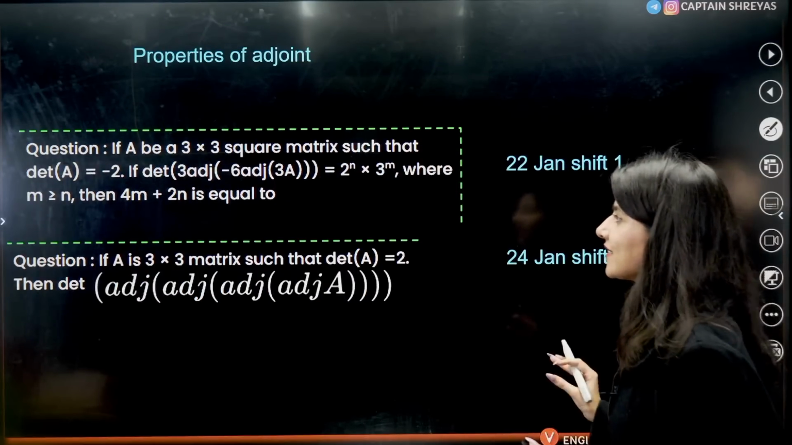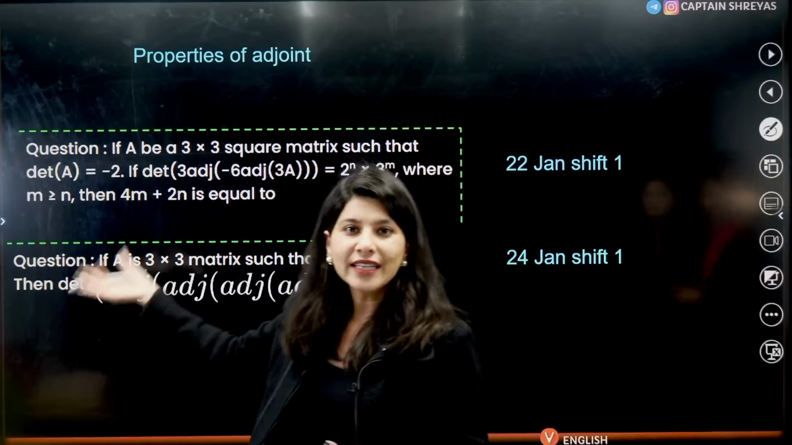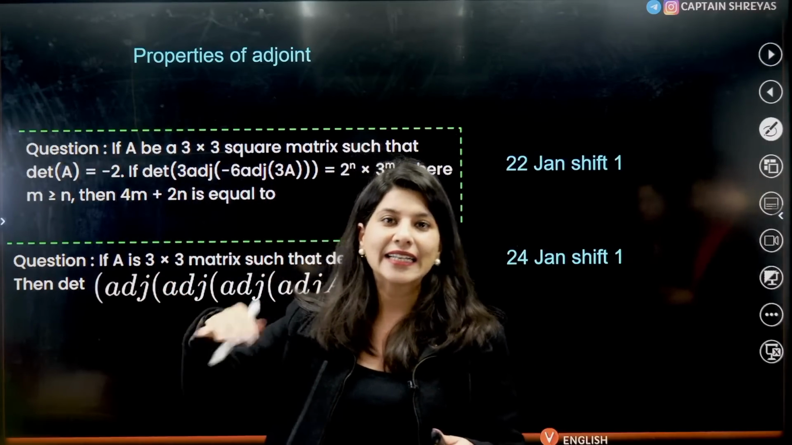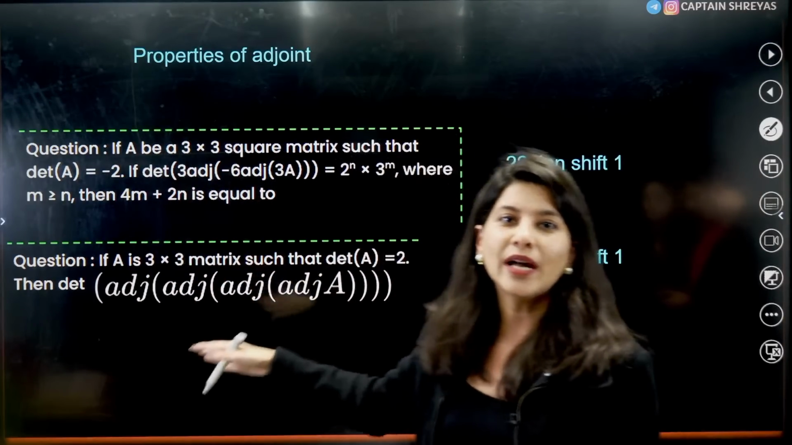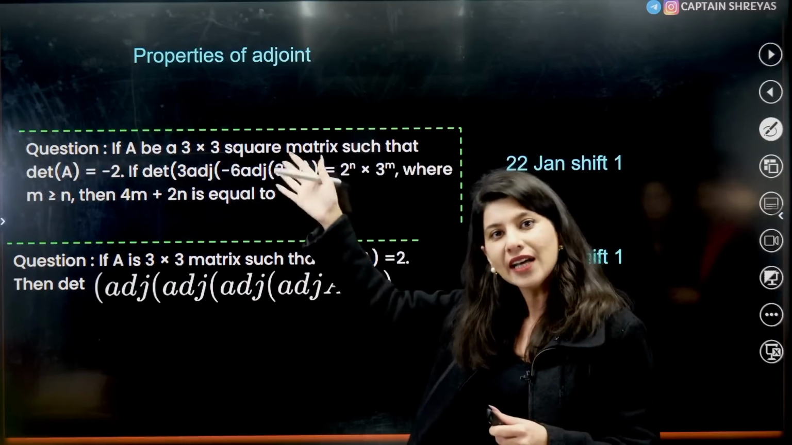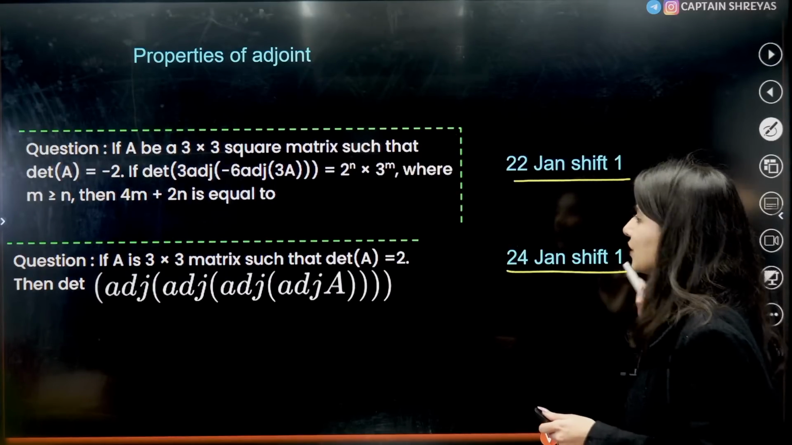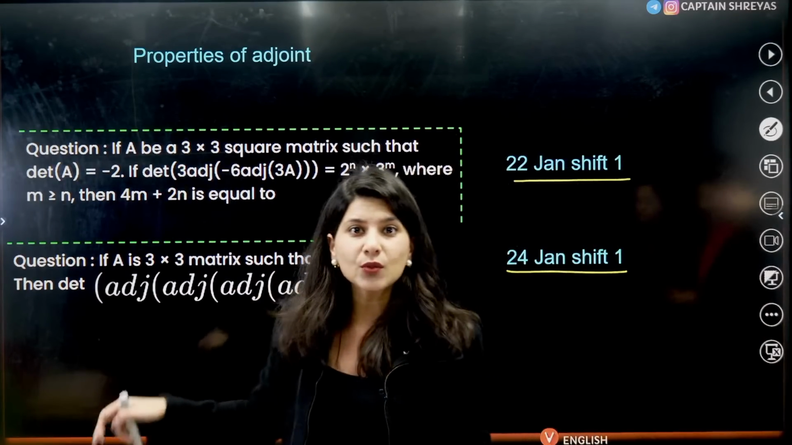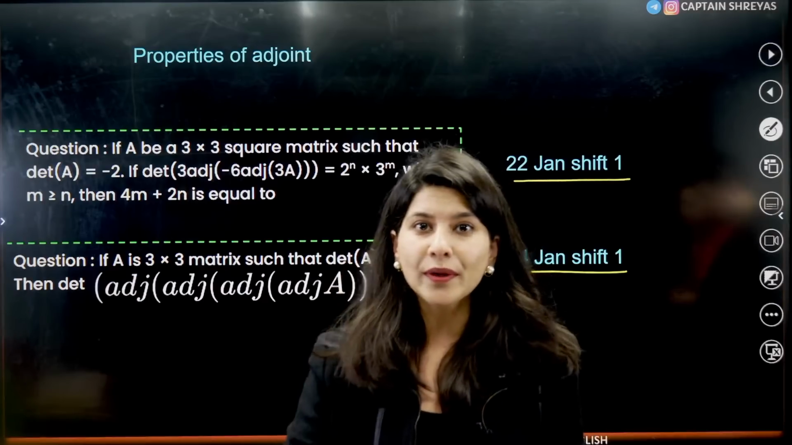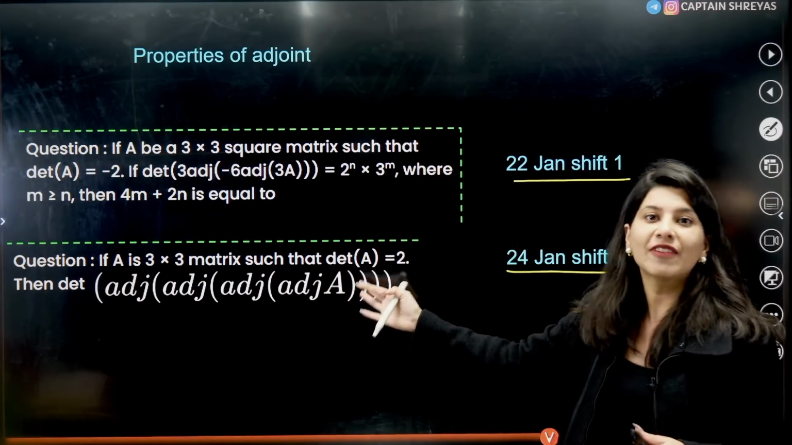Then the next is, I have already been saying this in every session, at least 15 sessions I have told you, that properties of adjoint are very important. And can you see the proof? 22nd January shift 1, 24 January shift 1. You can do this question just by using two properties, and you can do it within 5 seconds.